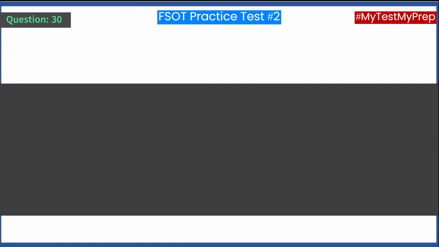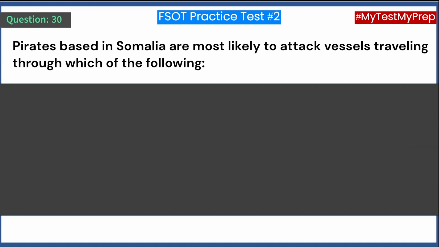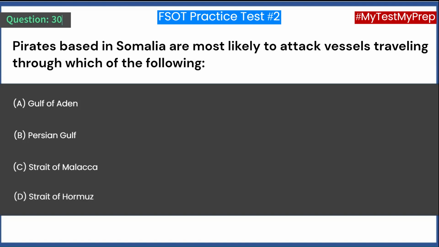Question 30. Pirates based in Somalia are most likely to attack vessels traveling through which of the following? A. Gulf of Aden. B. Persian Gulf. C. Strait of Malacca. D. Strait of Hormuz. Answer: A. Gulf of Aden.